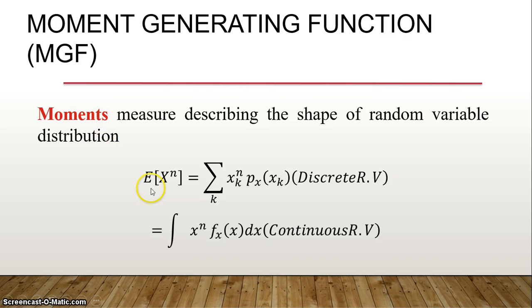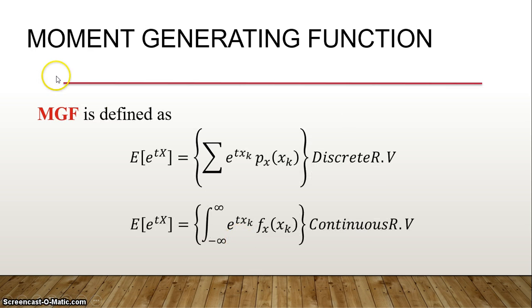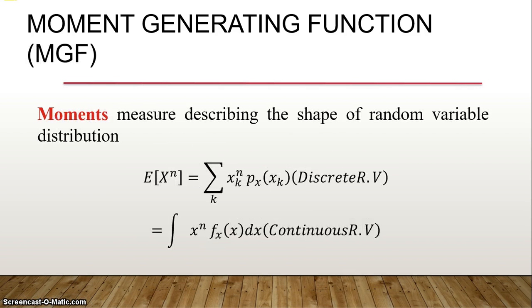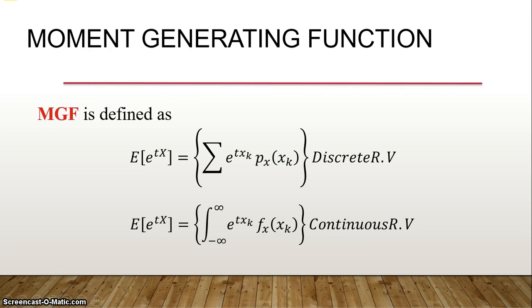How will you calculate the nth order moment? You already know the formula. If it is discrete, it is sigma x power n px of x, and if it is continuous, it is the integral of x power n fx of x dx. And coming to the generating function, individually you have to calculate the moments. If I want to calculate all of them in one shot, that is using a generalized function called the moment generating function.